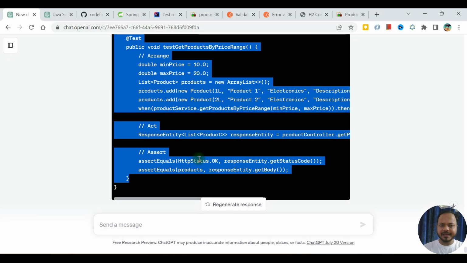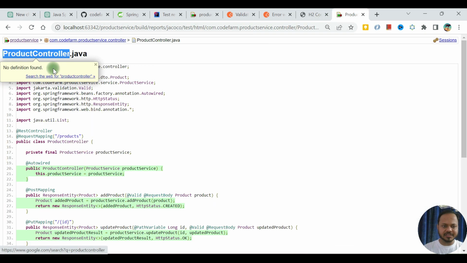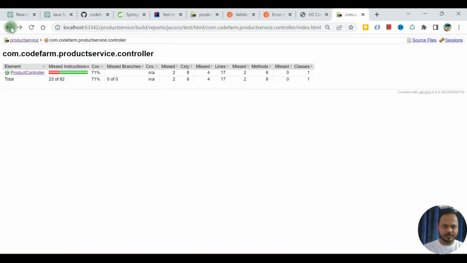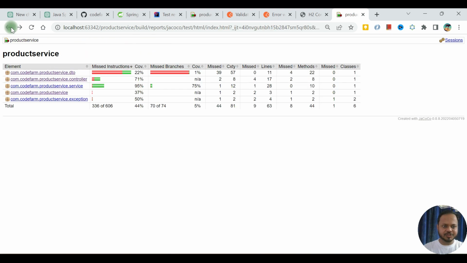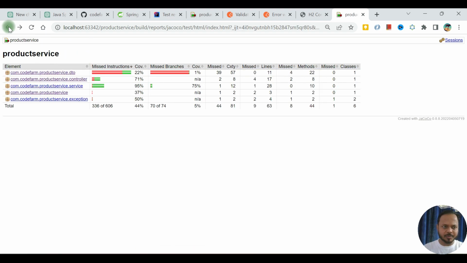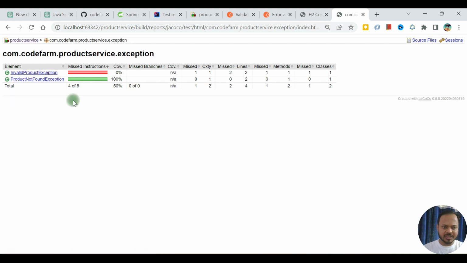In the meantime, let's see other coverage that was there. Product service, product controller, we fixed it. It should be 100% now. DTO also 100%. Service is already 95%. Product service is the main class there, and exception. For the product service application, we should be good with this one. There is no business logic here.